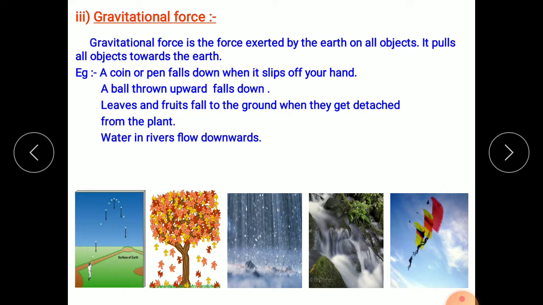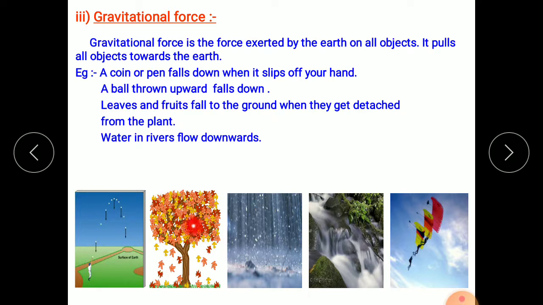Okay, the third type of non-contact force is gravitational force. And you observe the impact of gravitational force every day in many activities. You see here, everything you throw upward, after some time comes back to the surface of the earth. And what is causing this attraction towards the earth?